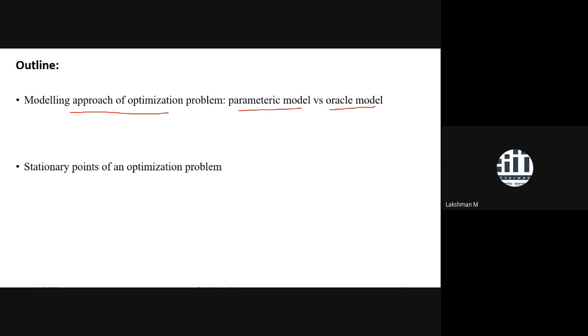So validation error is the measure through which you can tune the parameter, and you don't know validation error everywhere, at every point. So from that perspective, you just know a few validation errors based on different choices. Suppose you are taking a neural network structure, and based on different neural networks, you are getting different validation errors.